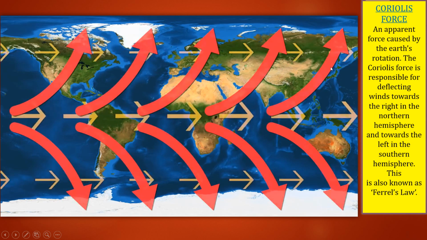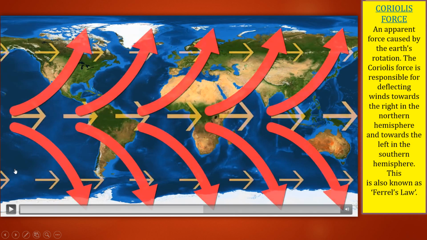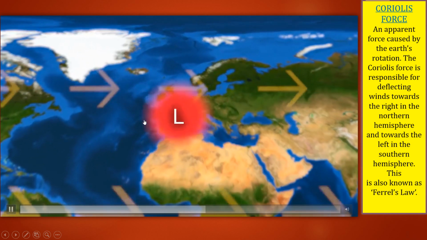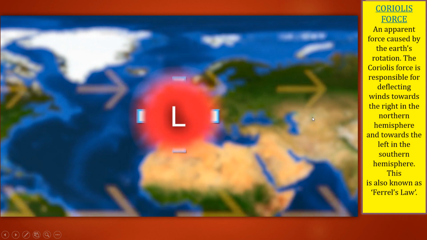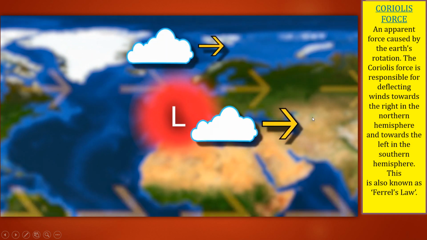Now here, the Coriolis force is responsible for deflecting winds towards the right in the northern hemisphere. Here you can see how they move towards the right. You can see the arrows. And from the equator, when they go southward, they deflect towards the left in the southern hemisphere. So in this way, the Coriolis force affects all this activity of the winds. That is also one of the reasons. Now if there is a low pressure, it will receive winds from both sides.